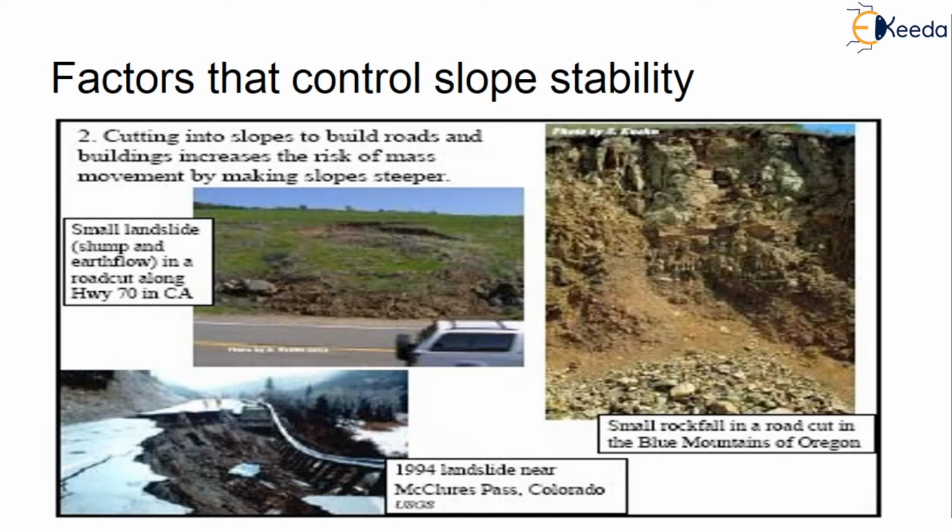What is the second factor? That is cutting into slope. Here we have to be very careful in cutting the slopes. We can't cut wherever we want for the construction of roads and buildings. It will increase the risk of mass movement by making the slope steeper. So one has to take care while cutting the slope.